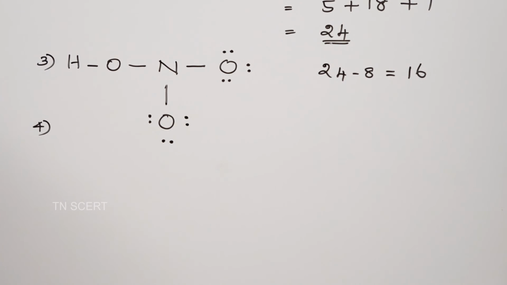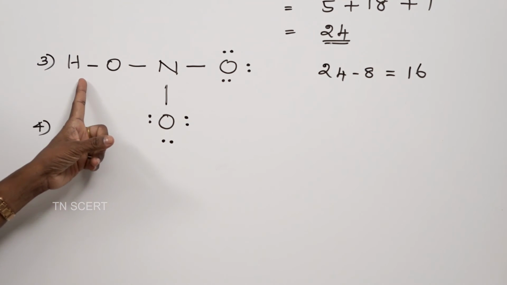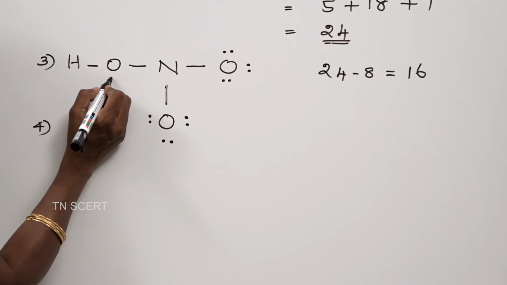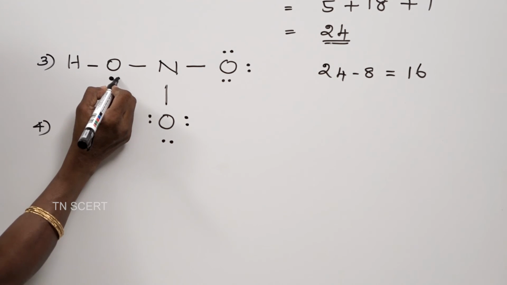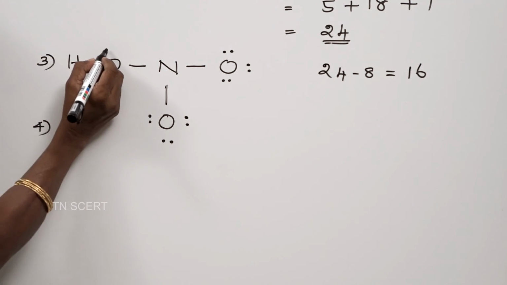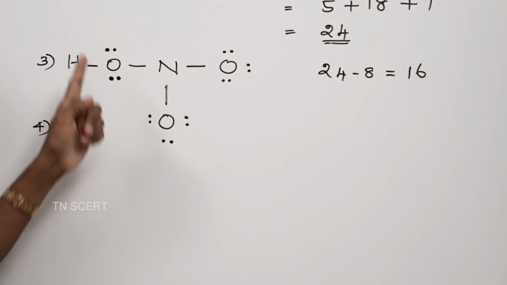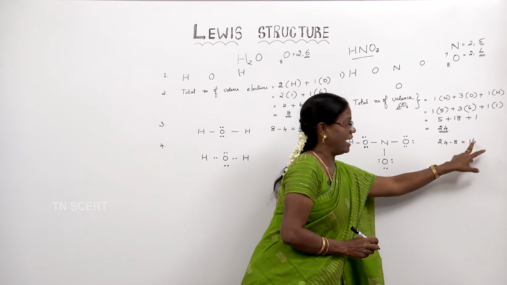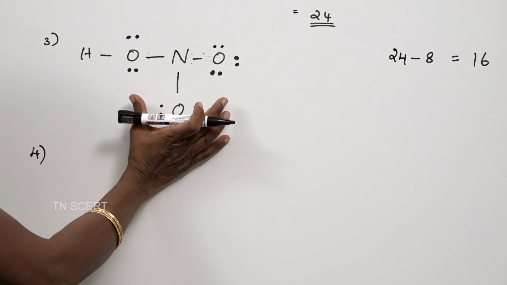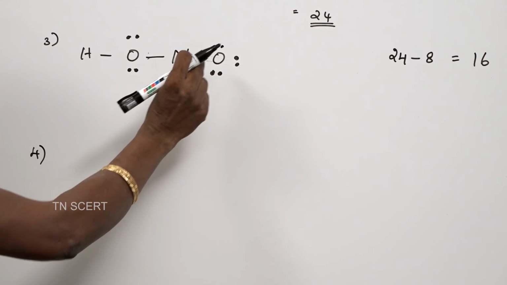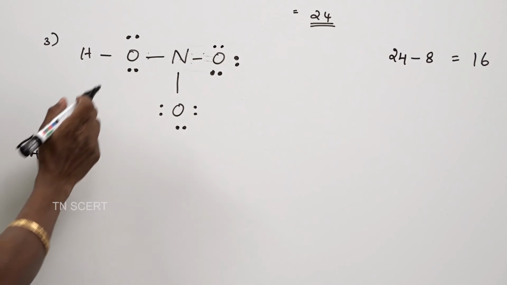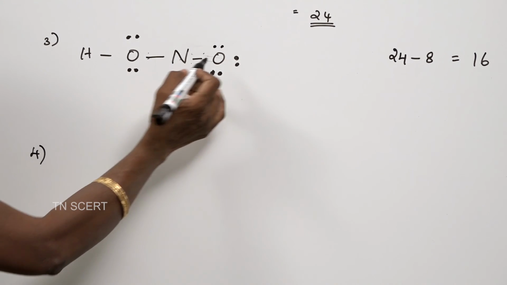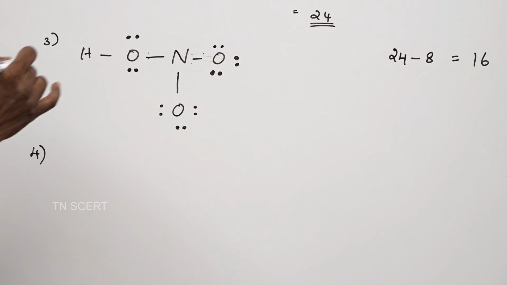Then coming to this oxygen, there are only 2 bonds. For 2 bonds, yes, 4 electrons. It still needs 4 electrons to get that octet 8 electron structure. So, we can give 2 electrons here and 2 electrons here. See, it has got 8 electron structure around its symbol. See, we had 16 electrons. So, let us check all the atoms present here contain 8 electrons around its symbol. See, this oxygen has 8 electrons. This oxygen has 8 electrons. This oxygen also has 8 electrons.